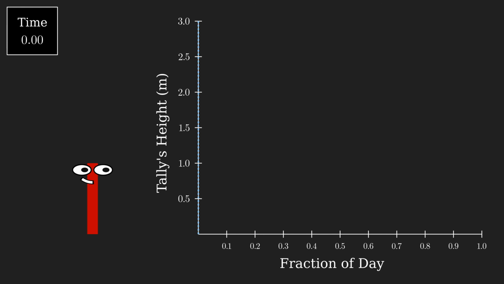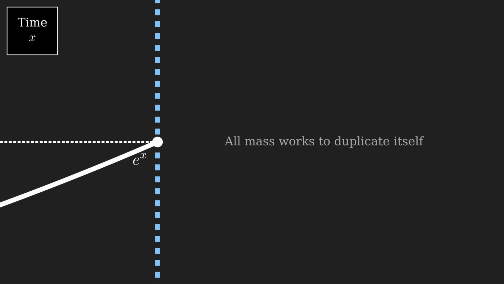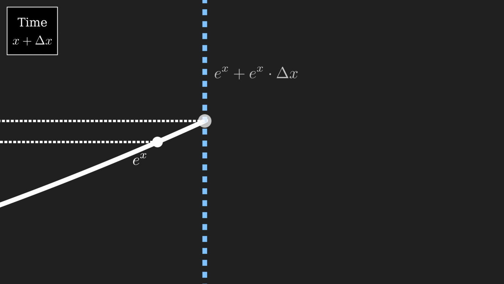Let's try to calculate the instantaneous rate of change of Tally's height at time x. Her height at time x is e to the x, and based on how we know Tally's growth works, this e to the x bit of mass will double itself if given a full day to grow. However, if we observe its growth for a tiny fraction of a day, say for a time interval of length delta x, the e to the x mass will linearly grow by a delta x fraction of itself, which is e to the x times delta x meters of additional mass.